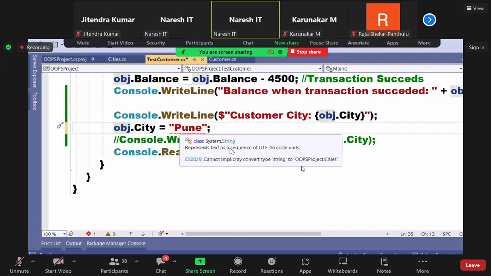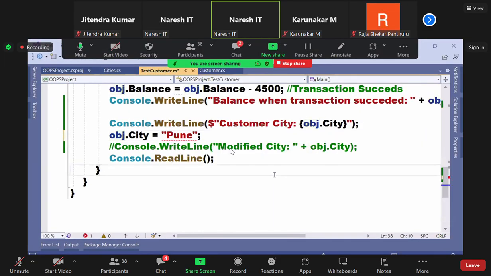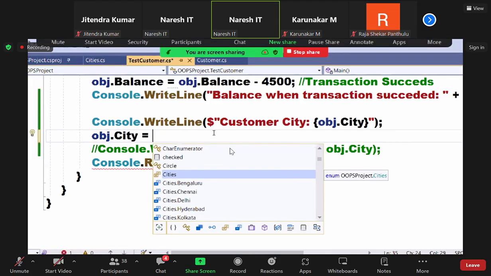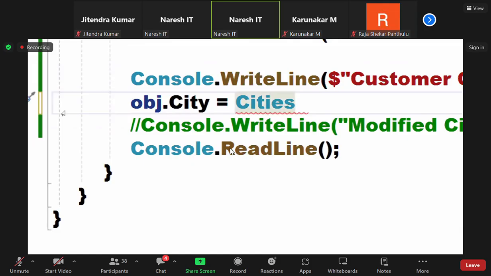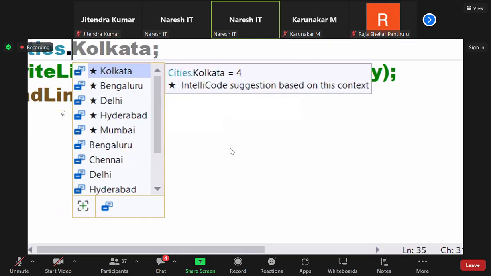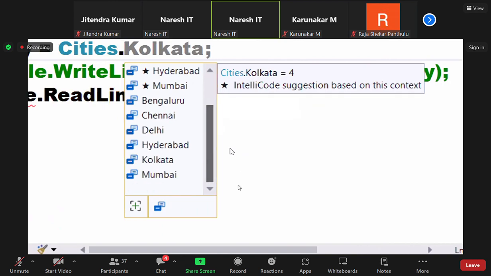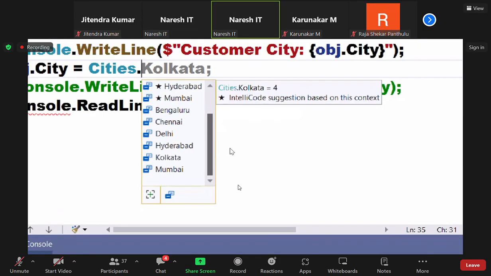Understood or not? Clearly telling you, I cannot convert the type string to what? Cities. Cannot convert the string to cities. Okay. So now C is equals to C. When I say is equals to, cities is getting highlighted there now. Cities dot, got a list. So it's beautiful. It's beautiful now. So no case sensitive problem, and no confusion about what should be selected. Select from what is available here.